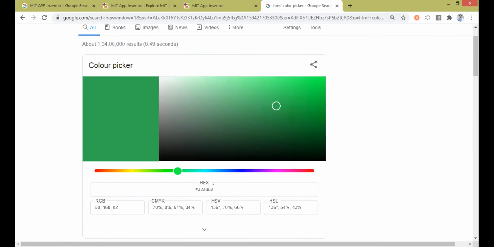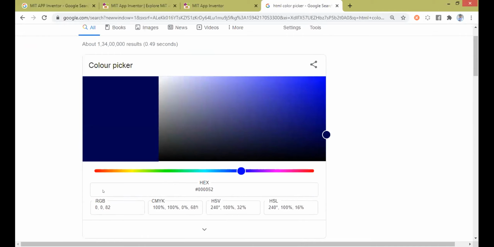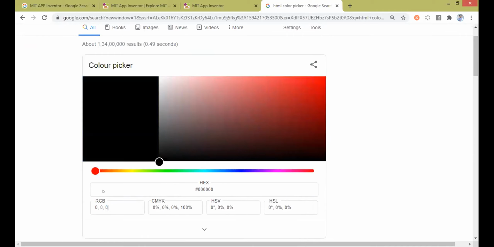You don't worry about the other ones or the hex value. Just concentrate on RGB. Now, let me say I make my RGB values 0, then again 0 and 0. If it is 0, 0, 0, then the color is black. That's the purest black.